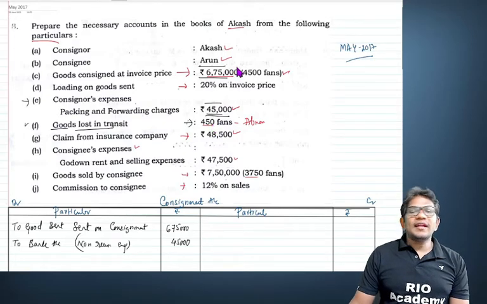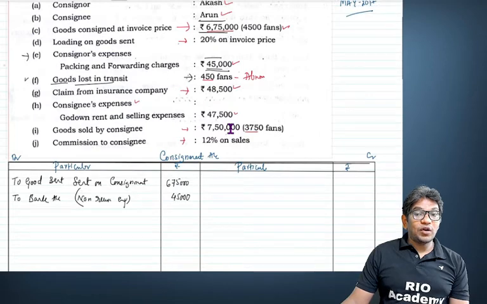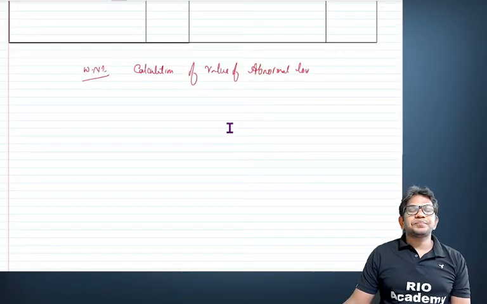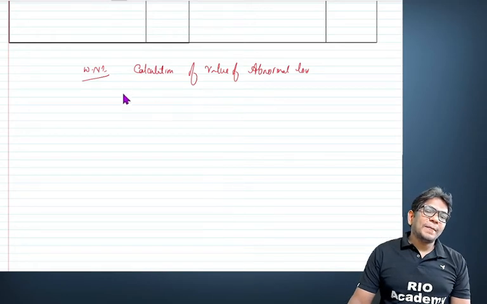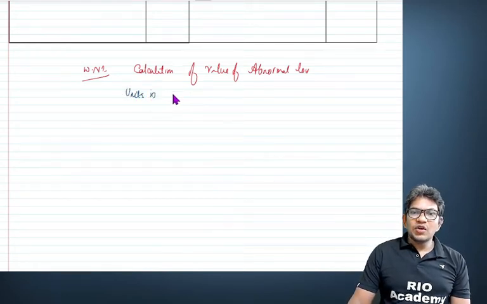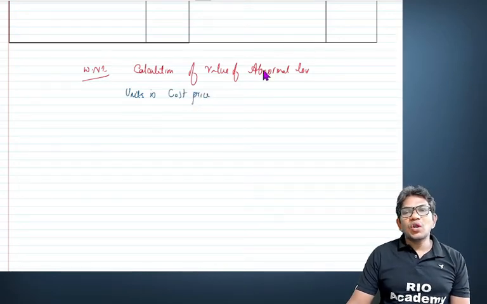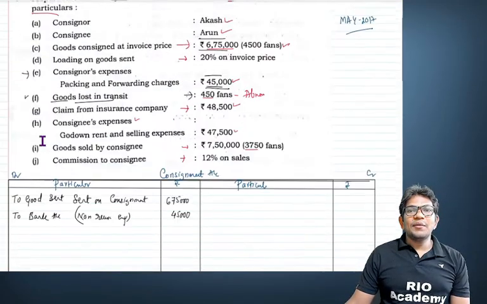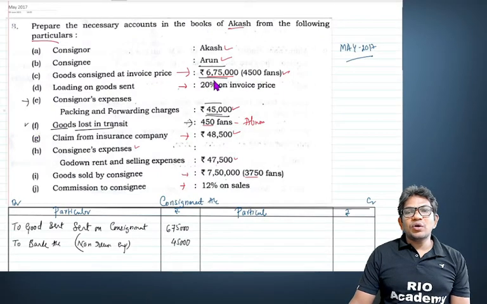To find out the rate, we need to find out the cost price and invoice price. Most important, units in cost price, remember, because abnormal loss should always be calculated on the cost price. What they have given: 20% on the invoice price.